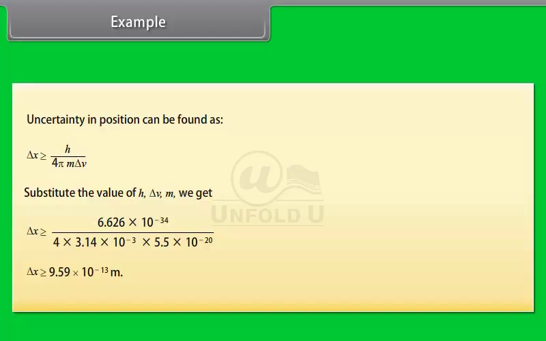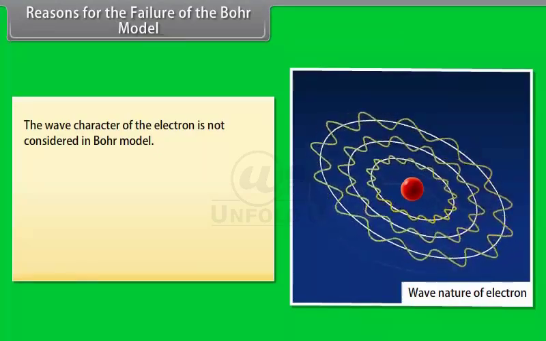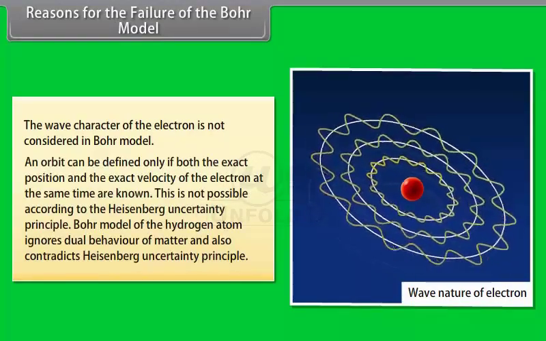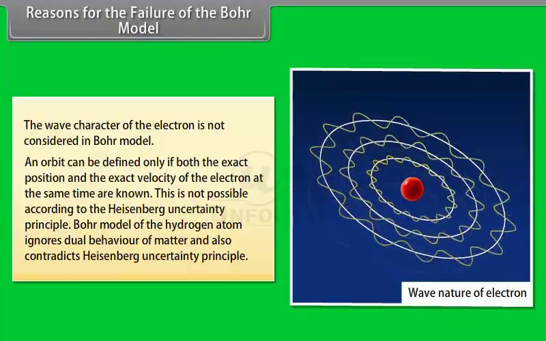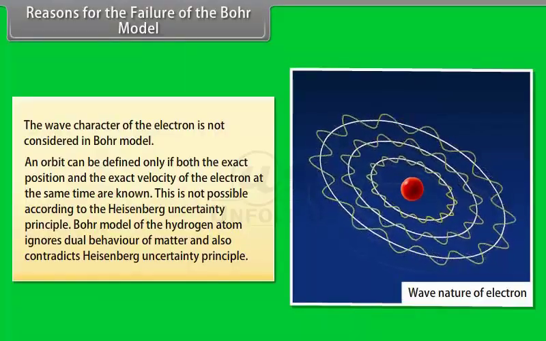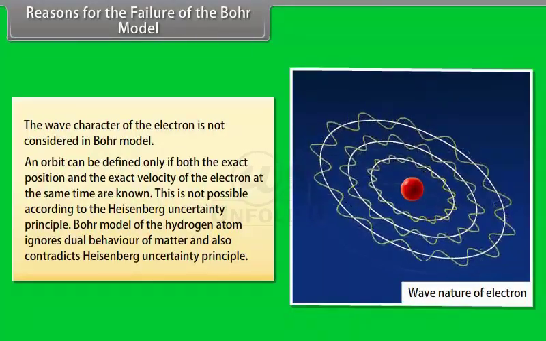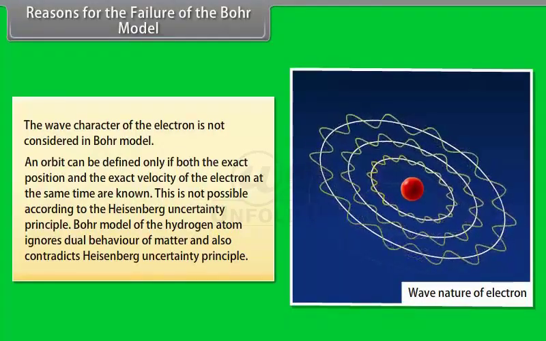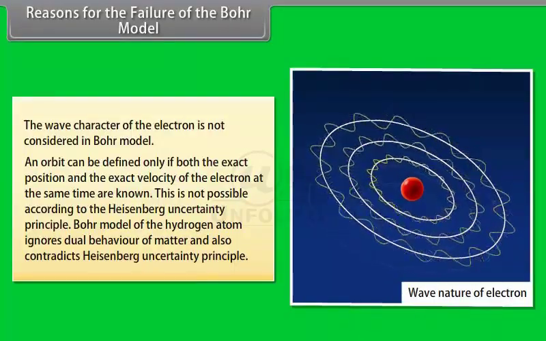Delta x is greater than or equal to 9.59 × 10^-13 meter. Reasons for the failure of the Bohr model: the wave character of the electron is not considered in the Bohr model, and the orbit can be defined only if both the exact position and the exact velocity of the electron at the same time are known. This is not possible according to the Heisenberg uncertainty principle. The Bohr model of the hydrogen atom ignores the dual behavior of matter and also contradicts the Heisenberg uncertainty principle.